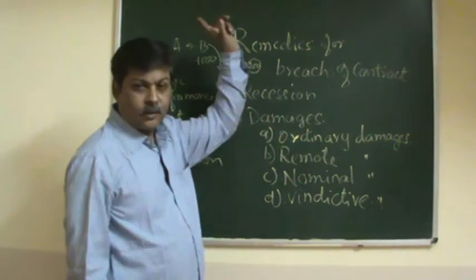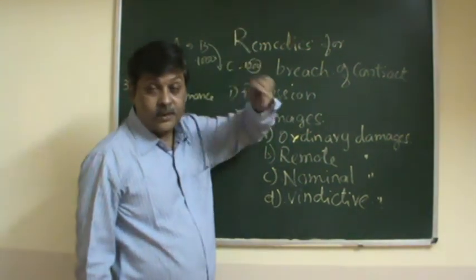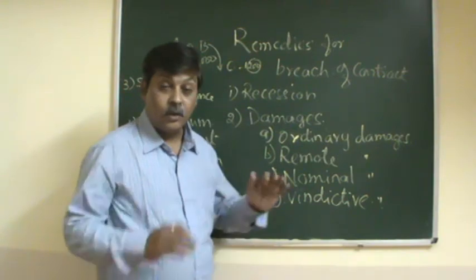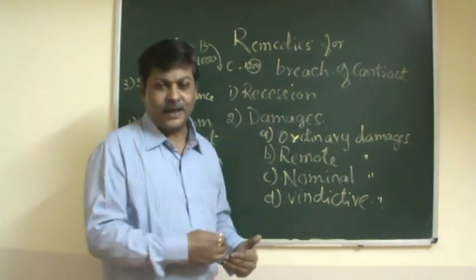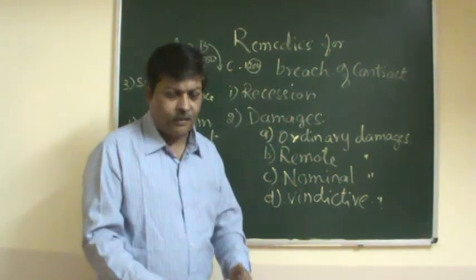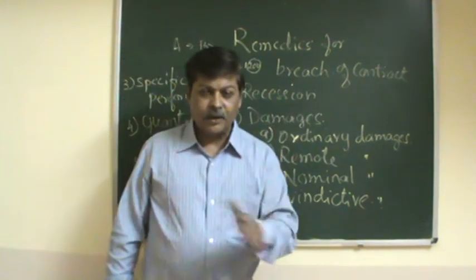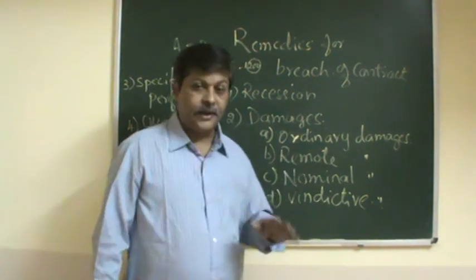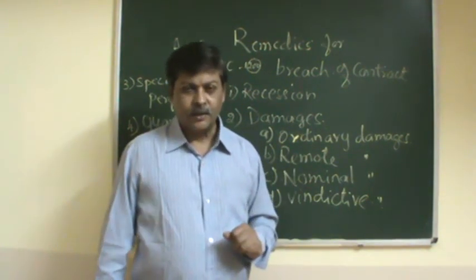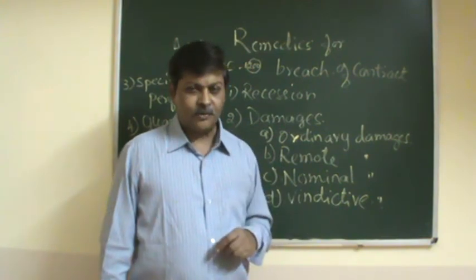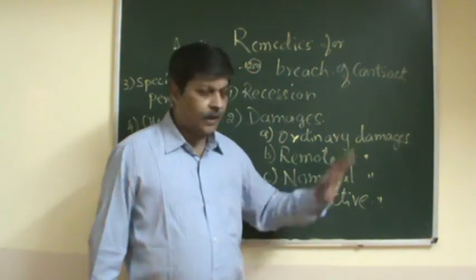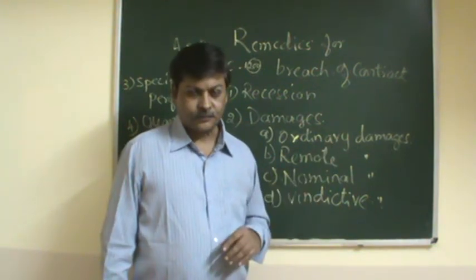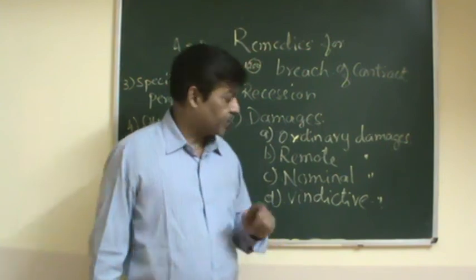Otherwise he had to pay 1000 rupees to A. The actual loss he has suffered is 200 rupees. That is the example I gave you. The actual damage that has been caused because of the breach, that damage claimed, is called ordinary or general damage. Only to that extent it is claimed. So it is called ordinary damage or general damages. This is the first type of damage.